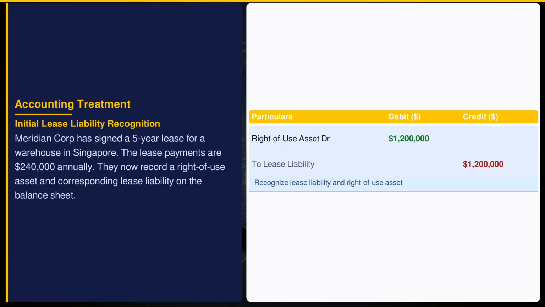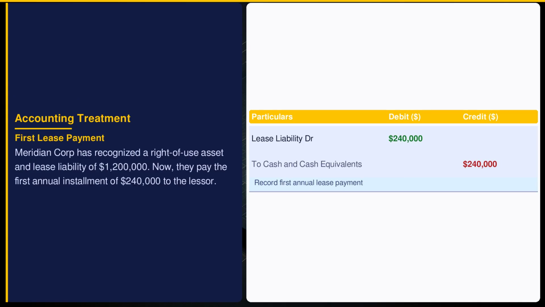Meridian Corporation's financial position now shows $1,200,000 as both an asset and liability, reflecting the present value of future lease payments. The first lease payment reduces the lease liability by $240,000. This transaction decreases cash reserves while decreasing the lease liability on the balance sheet. Indian Accounting Standard 7 dictates that lease liabilities should be reduced by actual payments, reflecting the cash outflow and liability reduction.